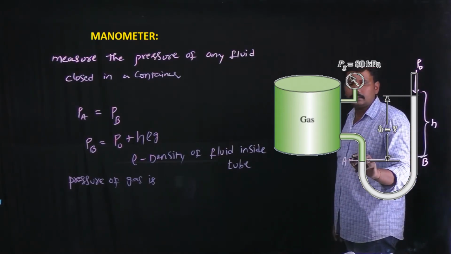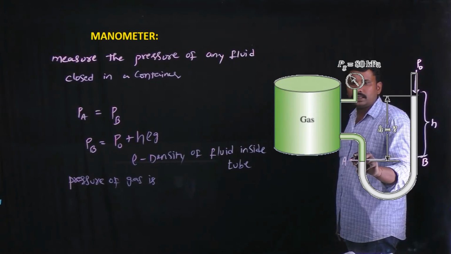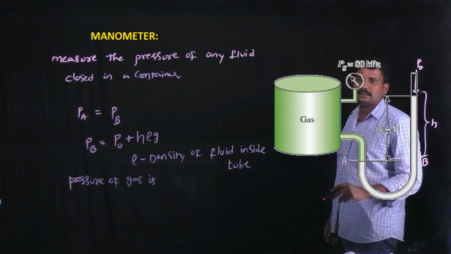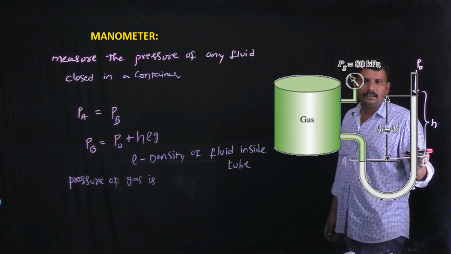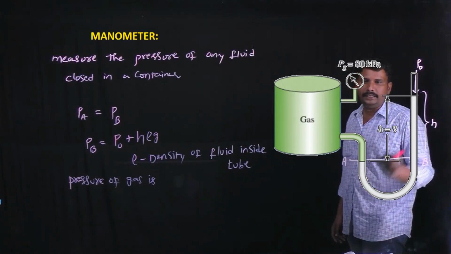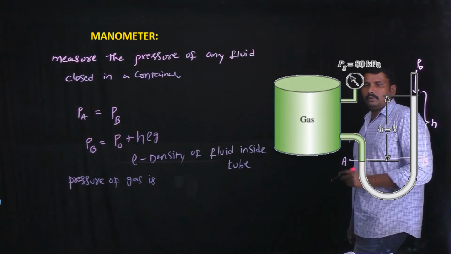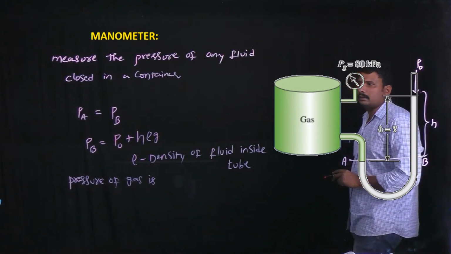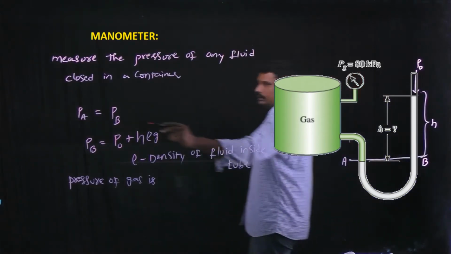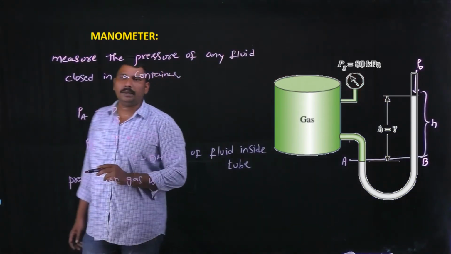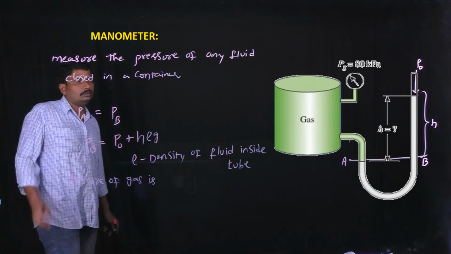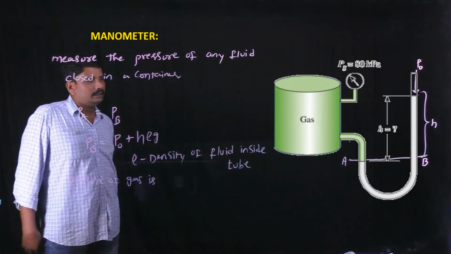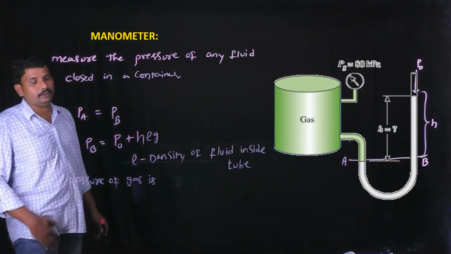This is the level at which the gas meets the fluid. Due to the pressure of the gas, the fluid level rises to a height h. We want to find the pressure at position A. According to Pascal's law, the pressure at position A equals the pressure at position B, since both positions are at the same depth of a static fluid.